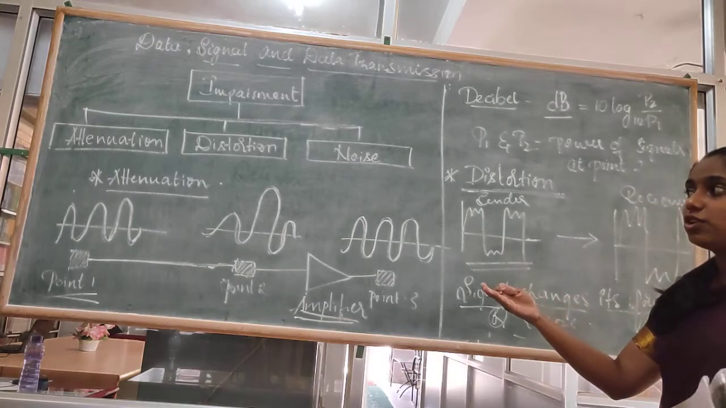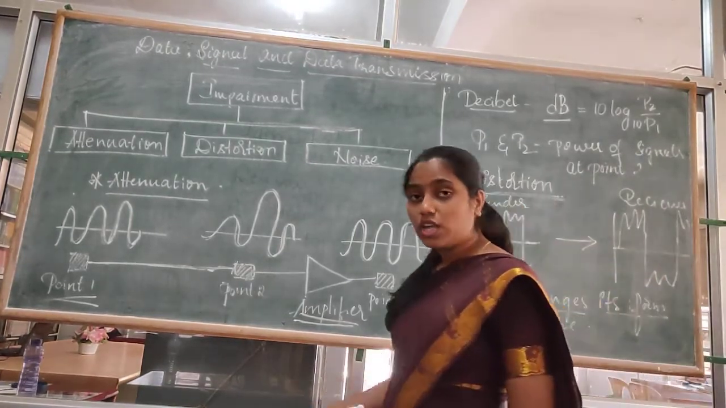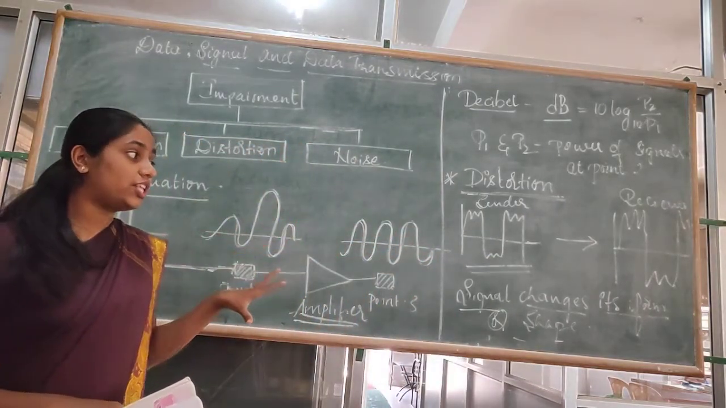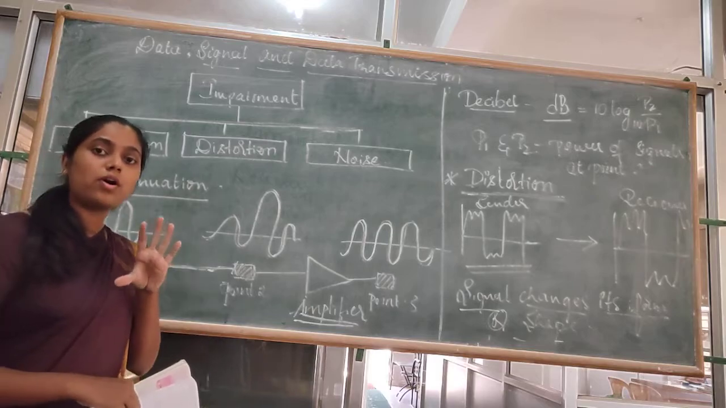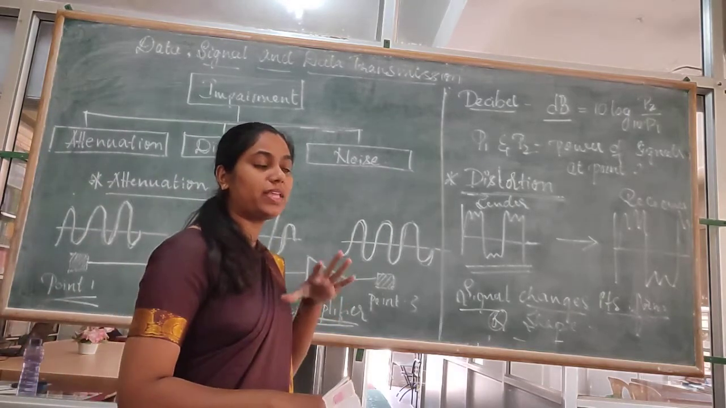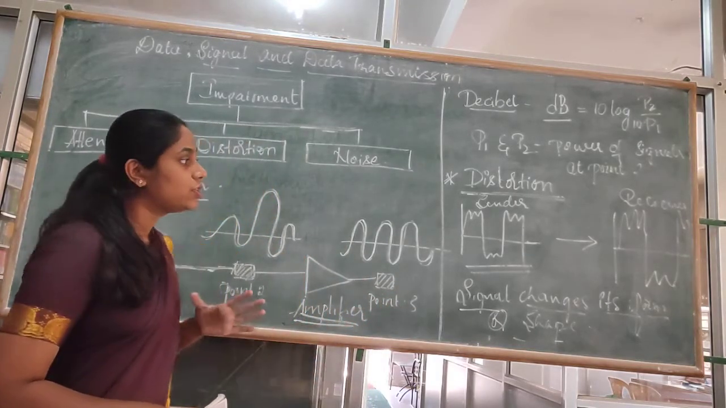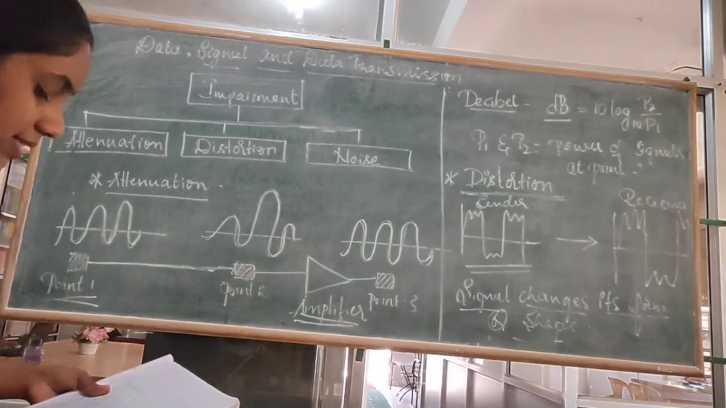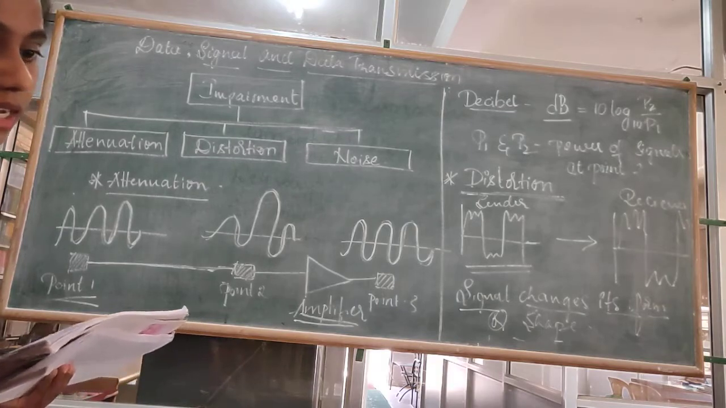Okay, so what is attenuation? Attenuation is loss of energy, whereas distortion is a change of the form or shape of the signal, right? So this was about the distortion. Now let's see about the